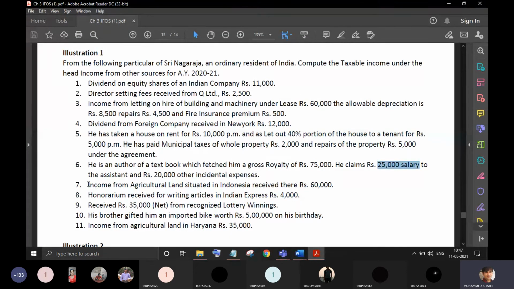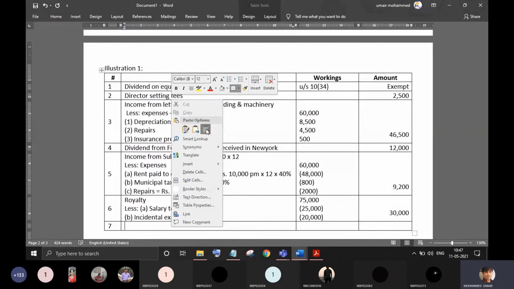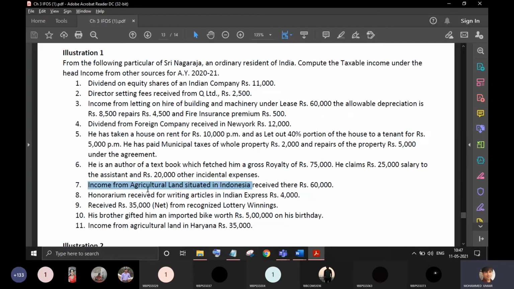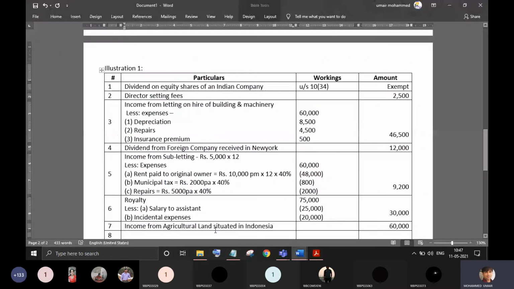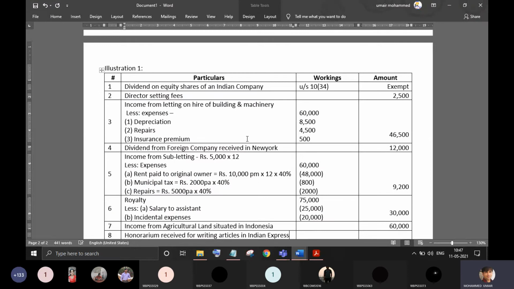You have income from agriculture land situated in India. So not situated in India, situated in Indonesia. If the agriculture land is outside India, then the income is taxable under the head. If the agriculture land is in India, then it becomes an exempted income. Honorarium received for writing articles in Indian Express. The income earned from this is 4,000.